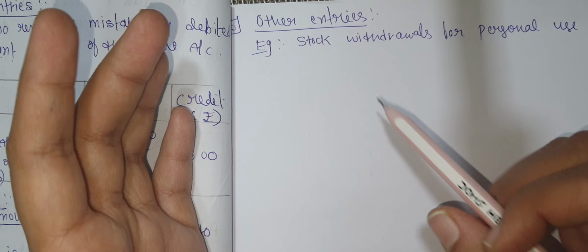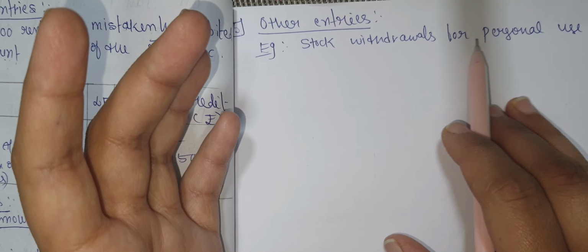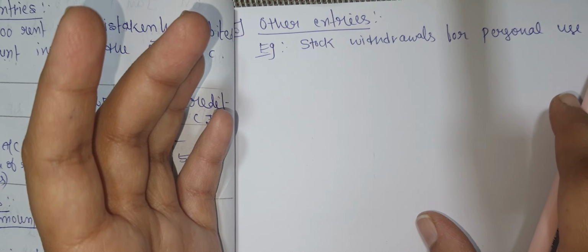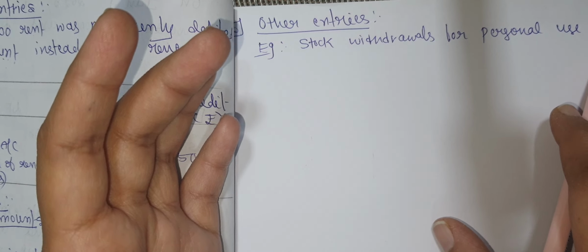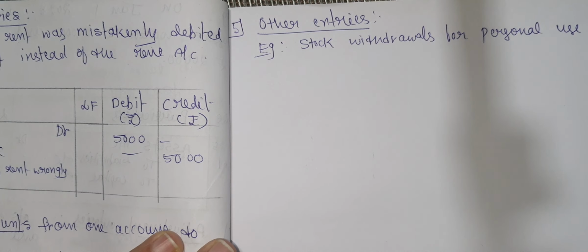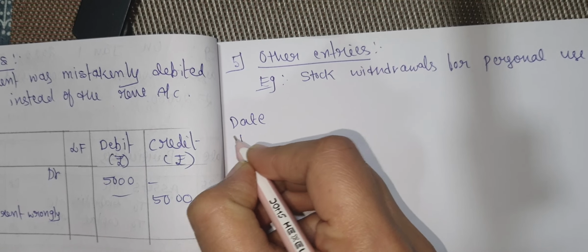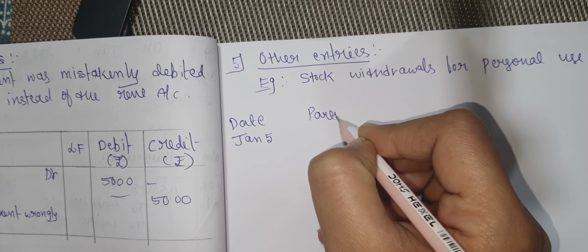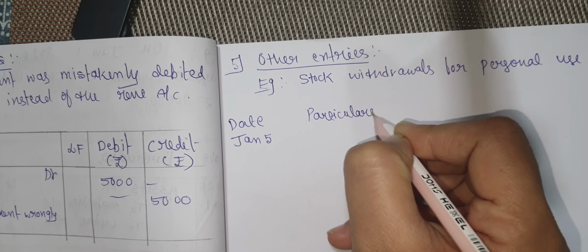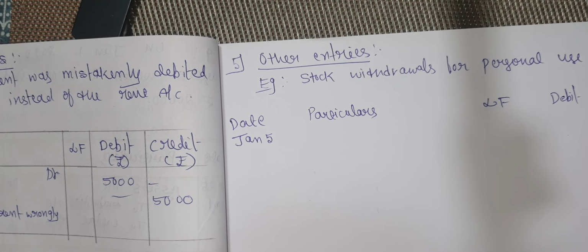For example, suppose stock withdrawals for personal use, that is rupees 5,000. Here write down the date, that is Jan 5th, and particulars, ledger folio, debit and credit.